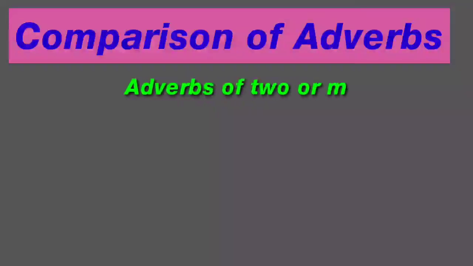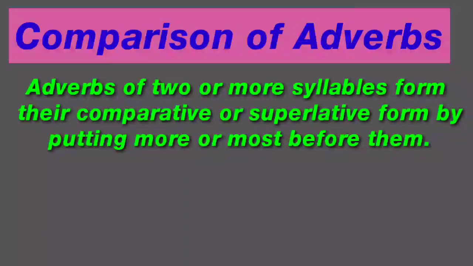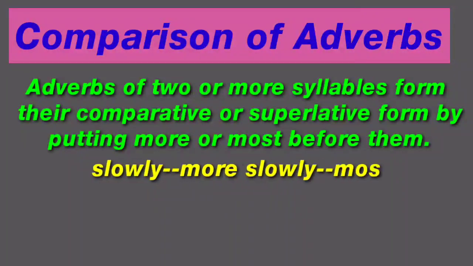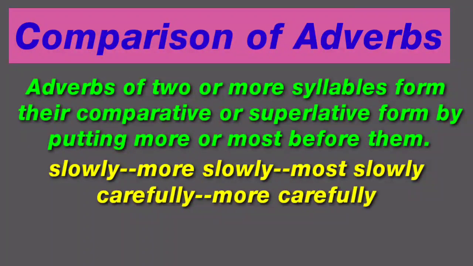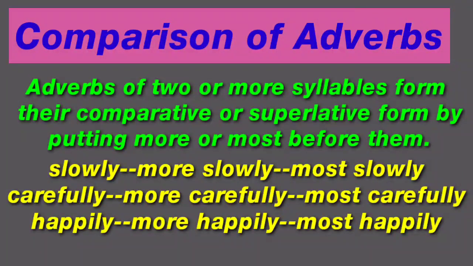The next point, adverbs of two or more syllables form their comparative or superlative by putting more or most before them. For example, slowly, more slowly, most slowly, carefully, more carefully, most carefully, happily, more happily, most happily. Okay, clear? Got it? Very good.